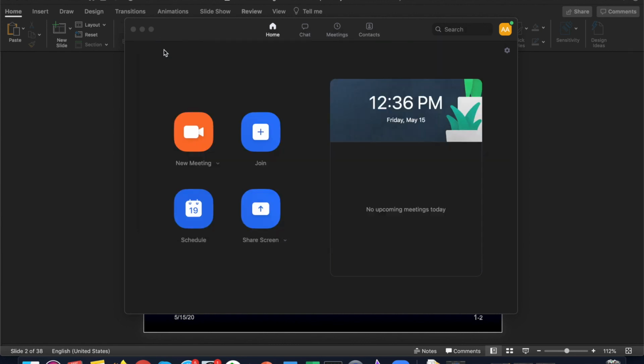So these were some options and settings related to Zoom recordings, and how you can record or pause or stop a recording, and where you can see all the recordings on your personal device.